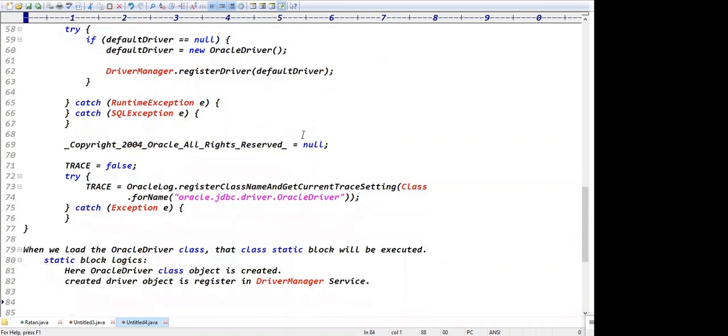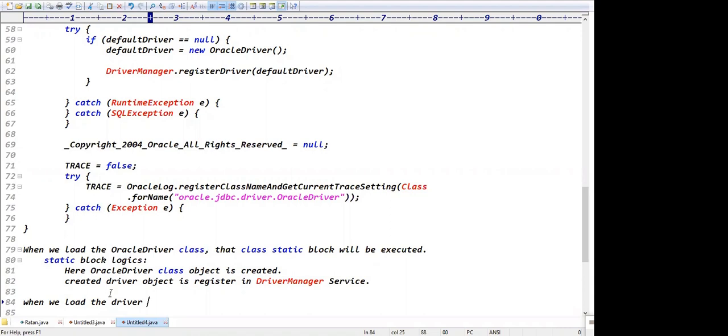Automatically how it is done? Because of the static block, right? The static block logic is right. So finally we decided: when we load the driver, what happened, guys? When we load the driver, the static block automatically registers.